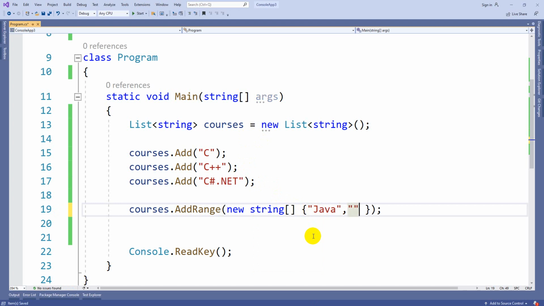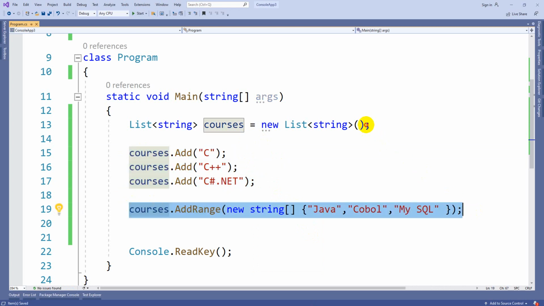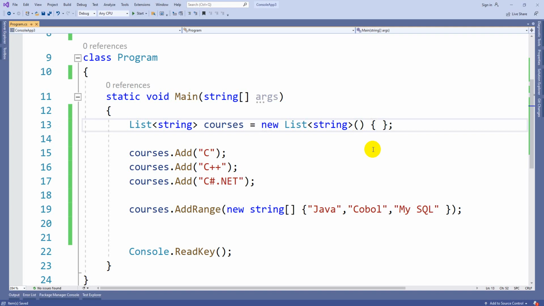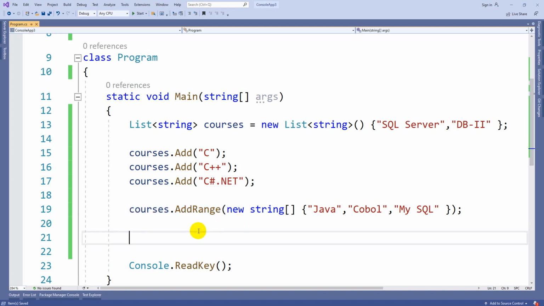Java, COBOL, MySQL, for example. So this is one option, inserting multiple values at a time. You can even declare them by default with some values, suppose SQL Server, DB2, like this. These are the three ways. Either you give the default values, you insert values by the Add method, or you insert multiple values using the AddRange method. Okay, so these are the insertion processes.